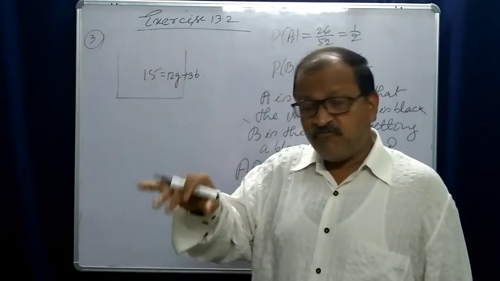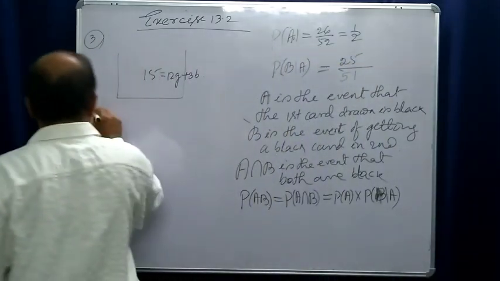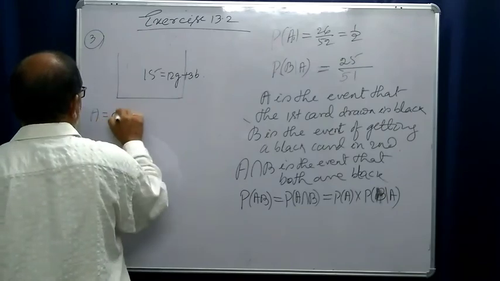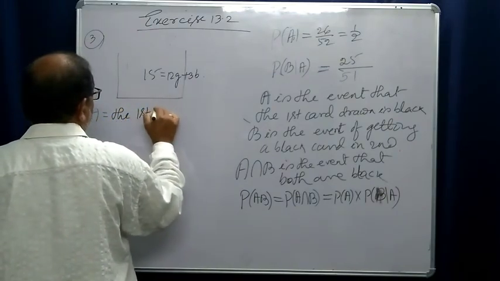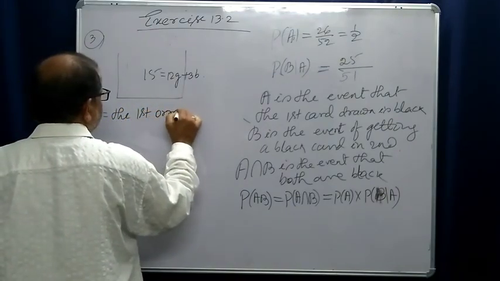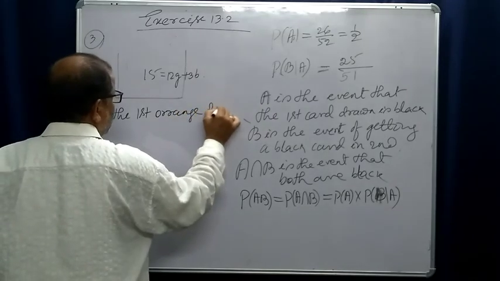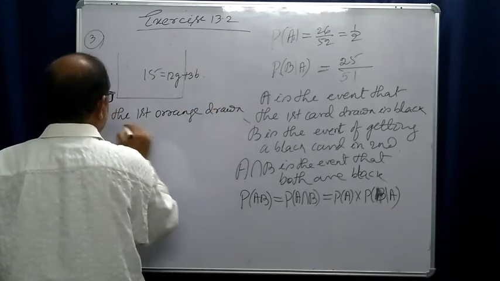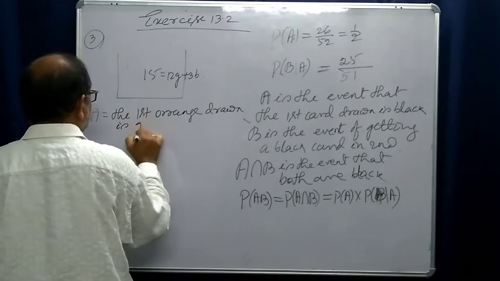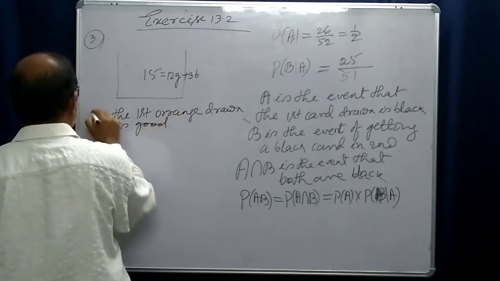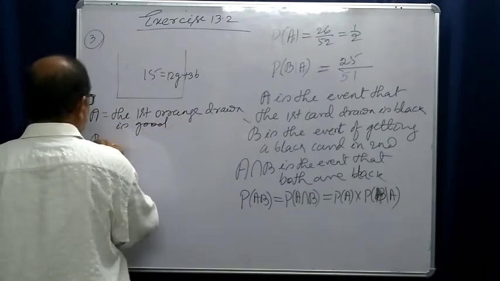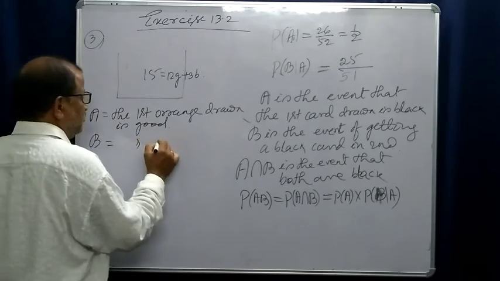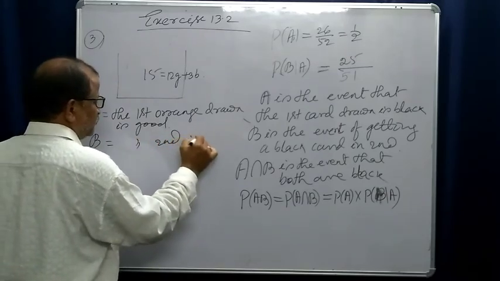So let us first find out. Let A be the event that the first orange drawn is good. B be the event that the second is good.